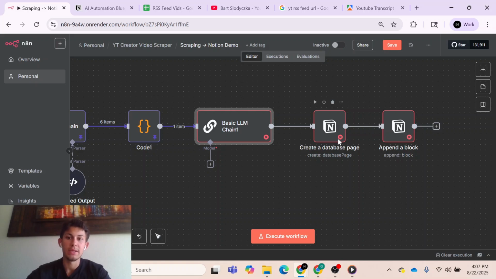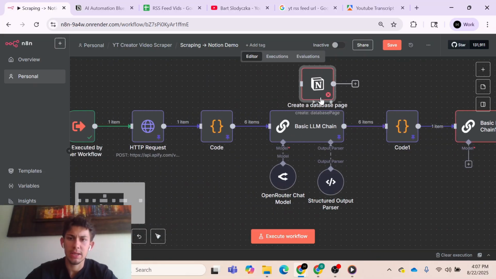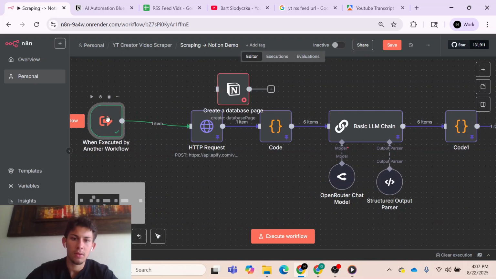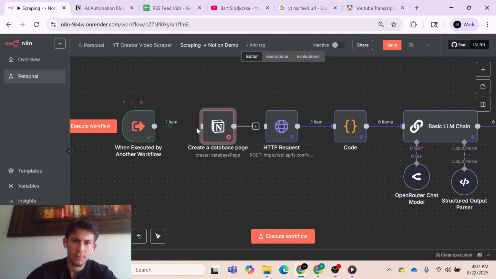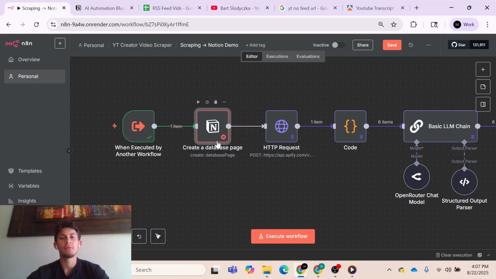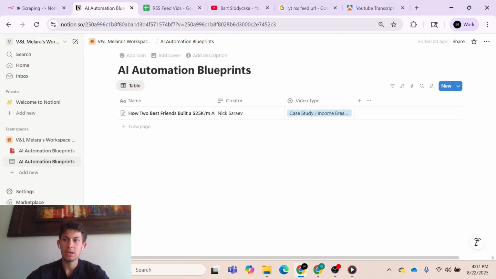So what we need to do is first create our database page, and actually this should be over here. We'll come back to our LLM chain in a second, but we need to create our database page first. Let me show you guys, if you haven't already connected to Notion, it's not the same thing as an API call. You actually have to go into Notion.